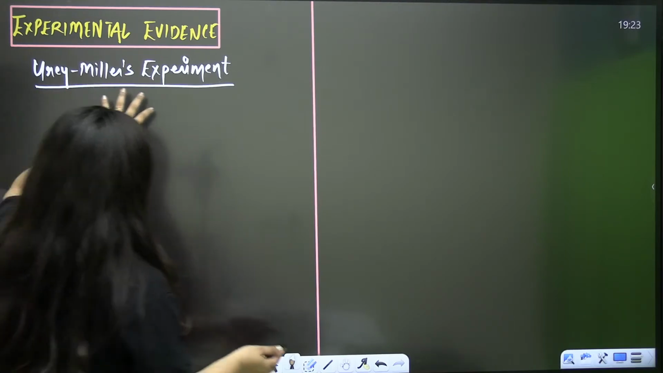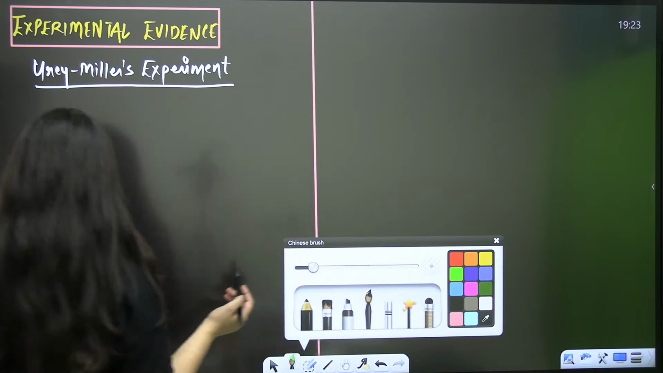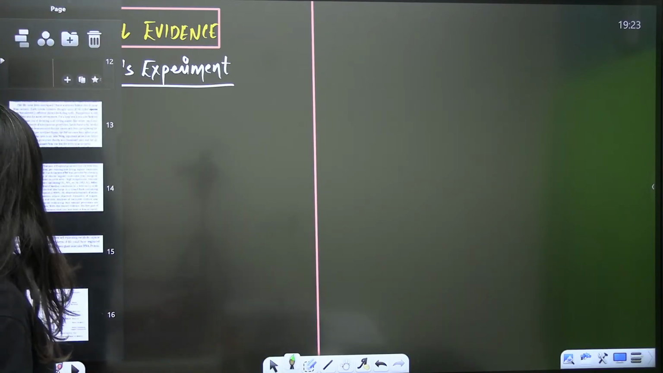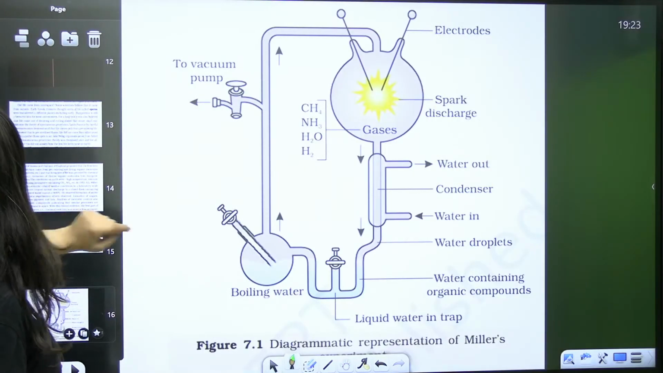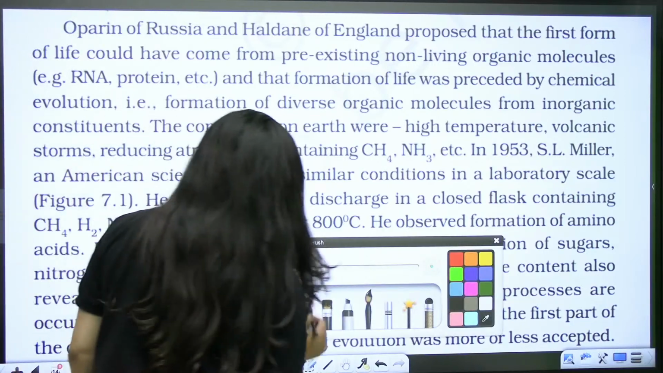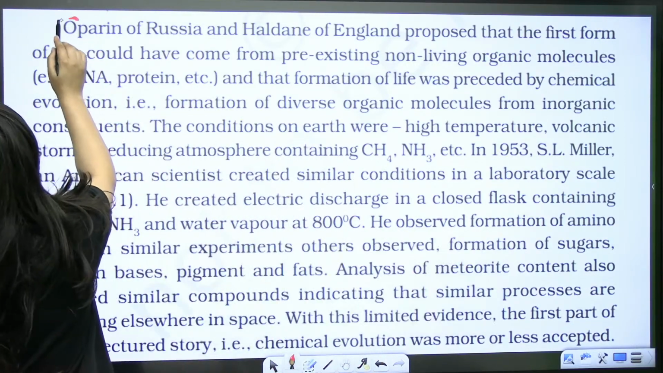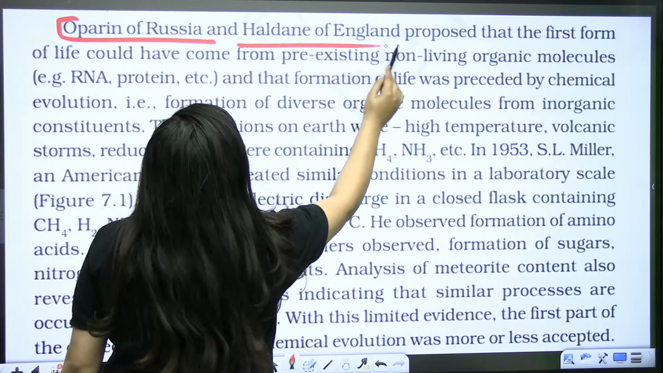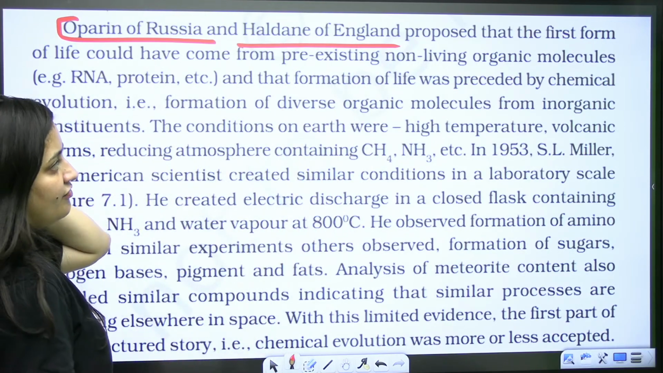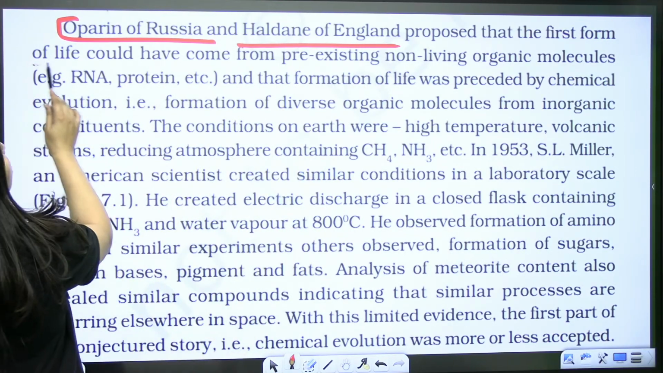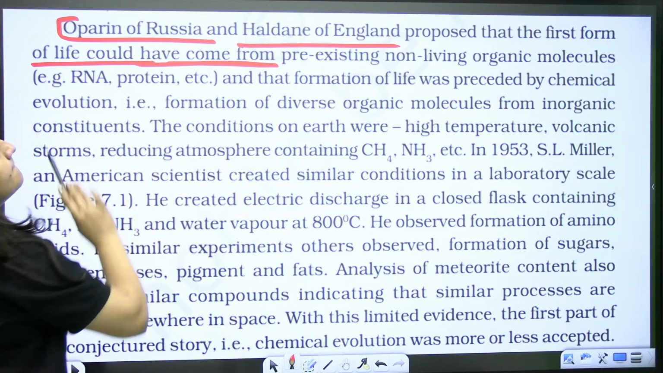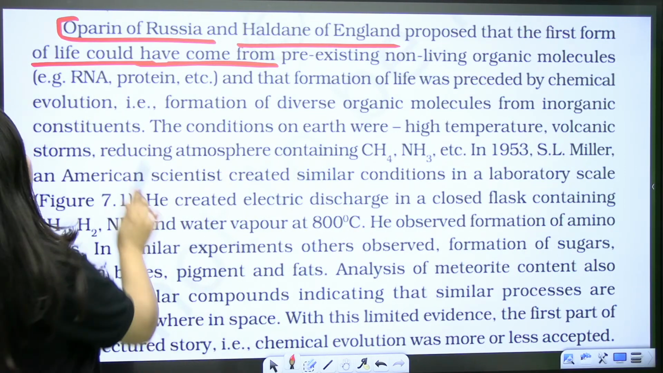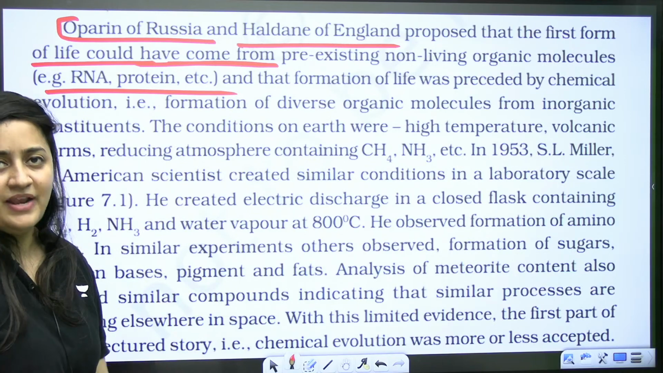And another experimental proof is Urey and Miller's experiment. Clear? So let's continue this part from the NCERT. Oparin of Russia and Haldane of England proposed that the first form of life could have come from pre-existing non-living organic molecules. This is what they explained.